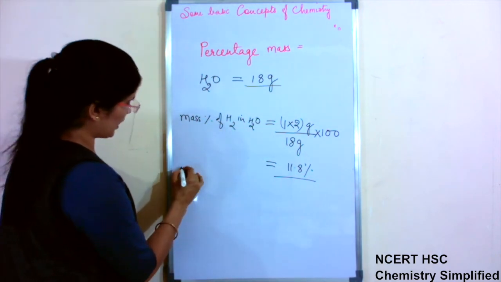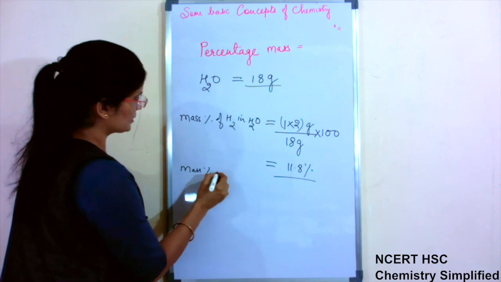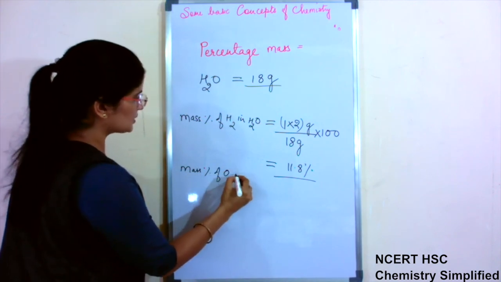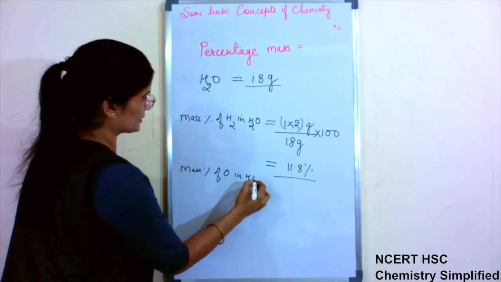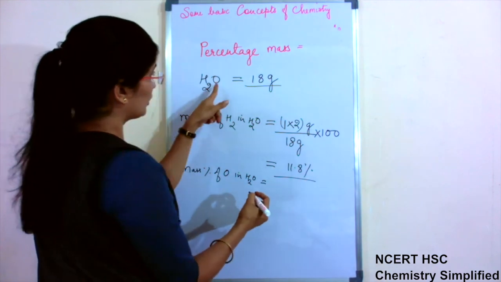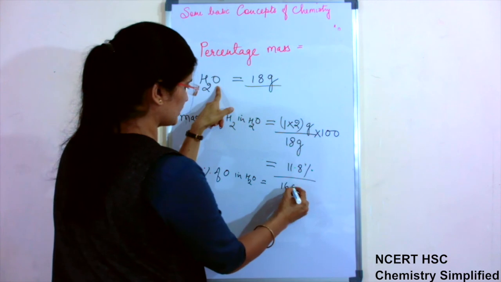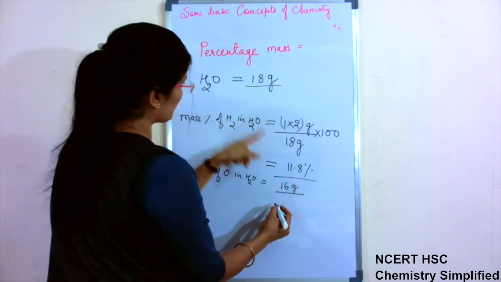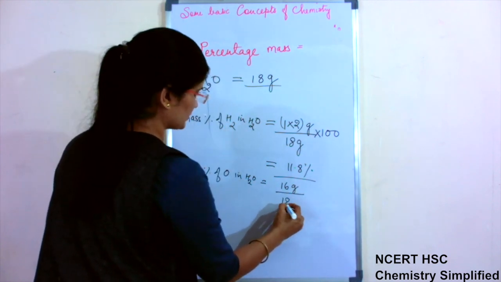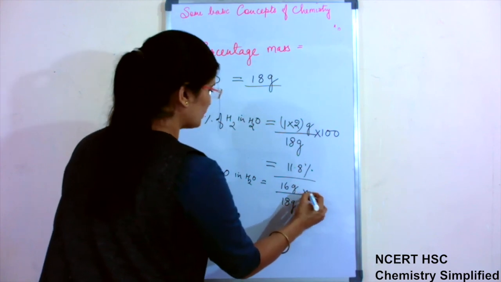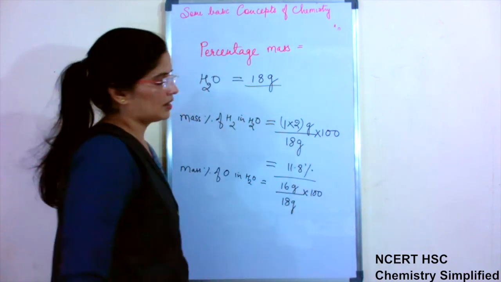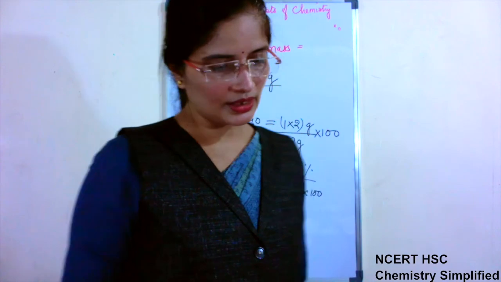Now if we have to calculate the mass percent of oxygen in water, it will be the atomic mass of oxygen, 16 grams, divided by the total mass, 18 grams, multiplied by 100, because we have to calculate for 100.